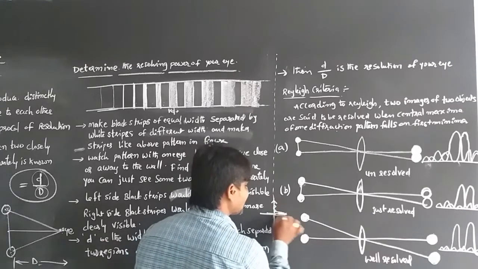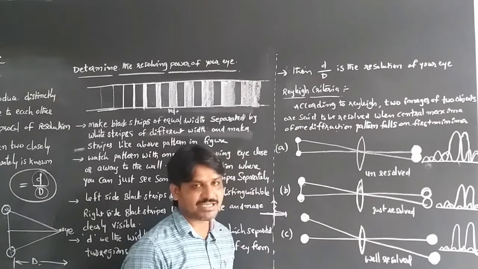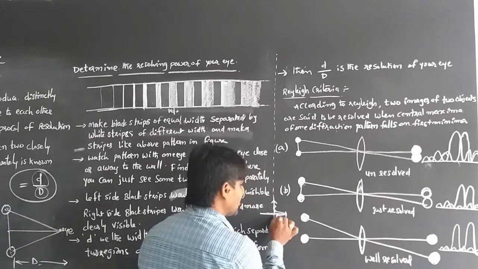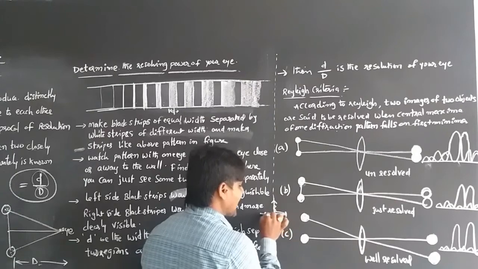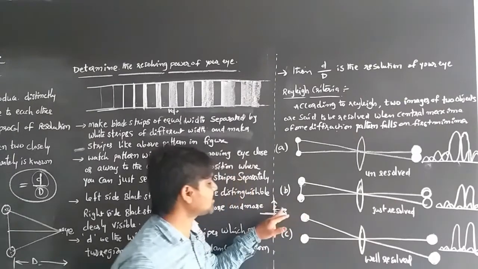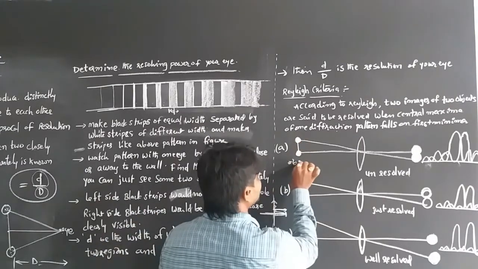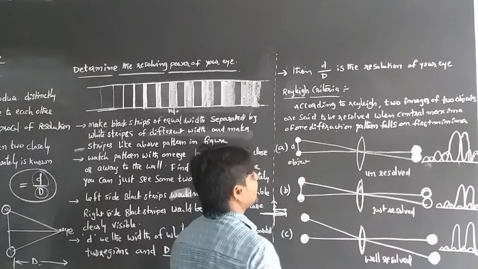So the central maximum of the diffraction falls on the first minimum.